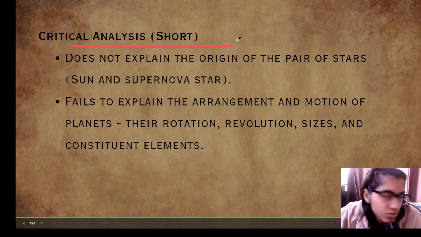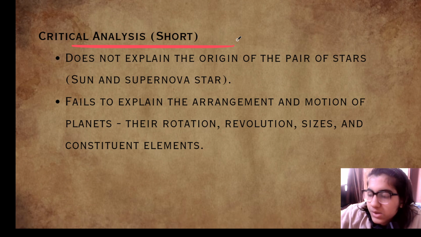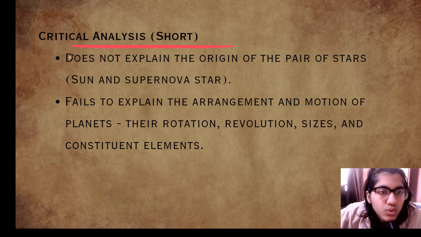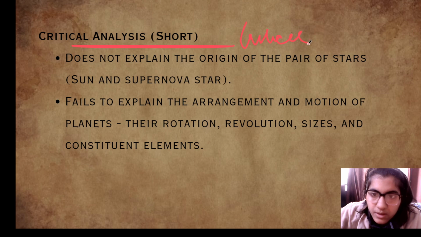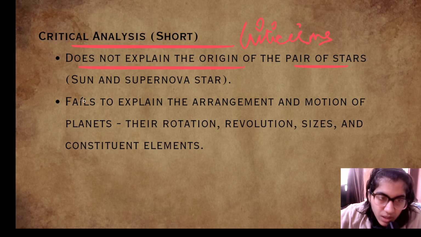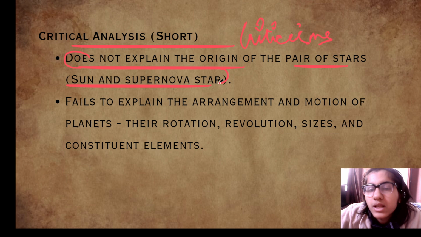Critical analysis. So now we have seen how the solar system formed according to the nova hypothesis. Critical analysis means the criticism that this hypothesis received. It does not explain the origin of the pair of stars, the sun and the supernova star, like where these come from in this space out of nowhere.